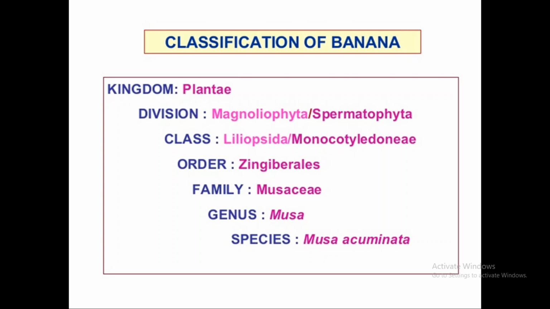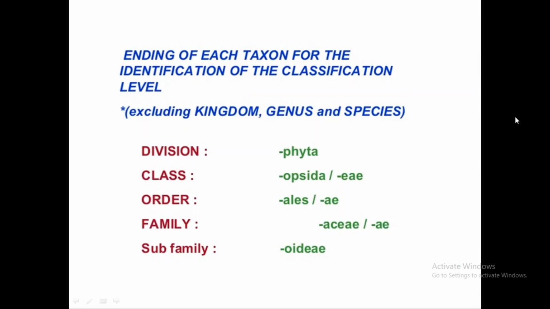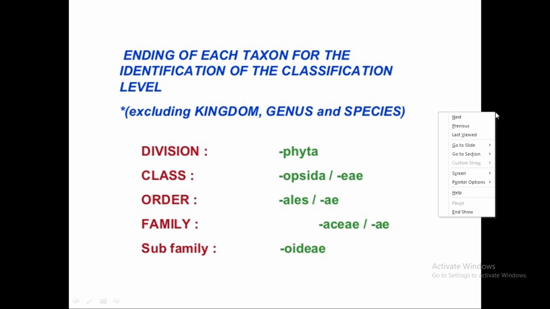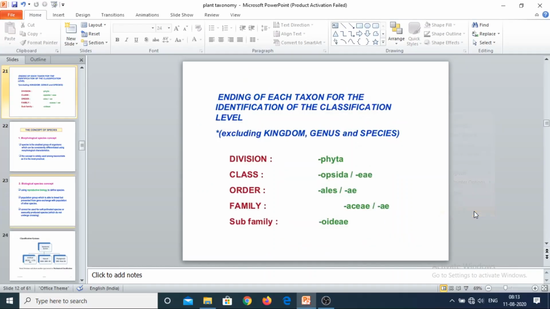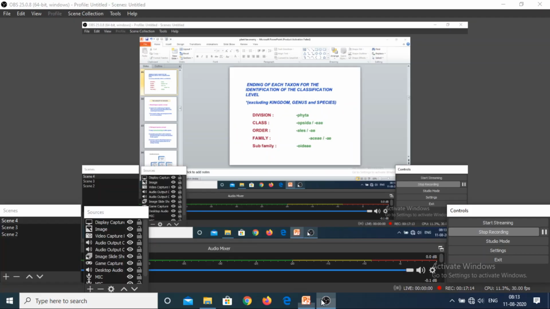What is the hierarchy of classification? The hierarchy of classification always stands like kingdom, division, class, order, family and genus. That's called the hierarchy of classification. In the next class tomorrow, we will discuss all the details about divisions, classes, orders and so on. Thanks to all.